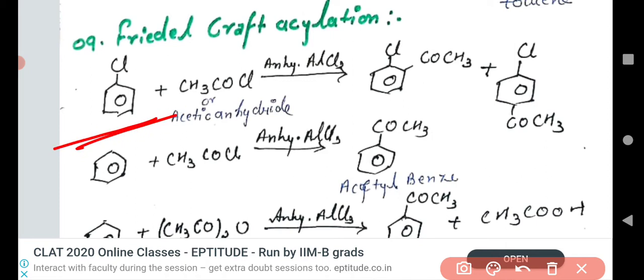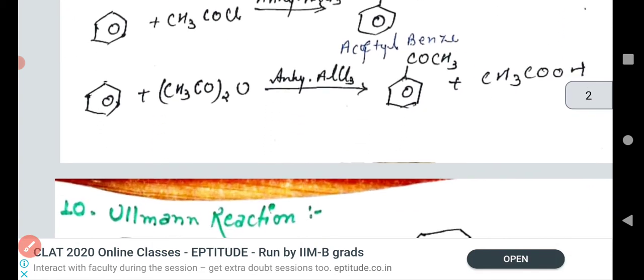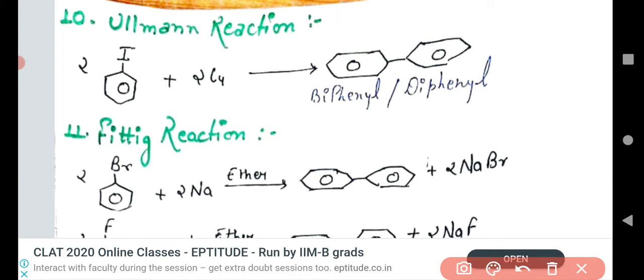Now we have to see Friedel-Crafts acylation. In Friedel-Crafts acylation, we can take acetyl chloride or acetic anhydride. Acetyl chloride, this is not an anhydride, or we can take acetic anhydride. This is the acetic anhydride. Understand that? So whenever acetyl chloride reacts with chlorobenzene, orthochloroacetophenone and parachloroacetophenone are formed. Okay, acyl benzene, we can say acetyl benzene. This is the acetyl benzene, or this is the ketone. Understand? So that was the acylation of chlorobenzene as well as benzene.